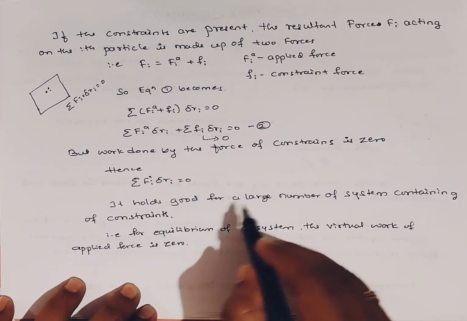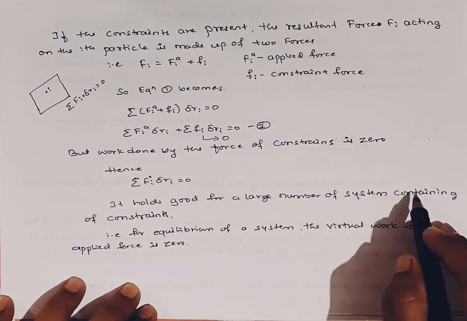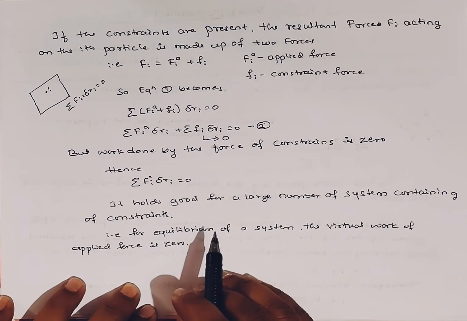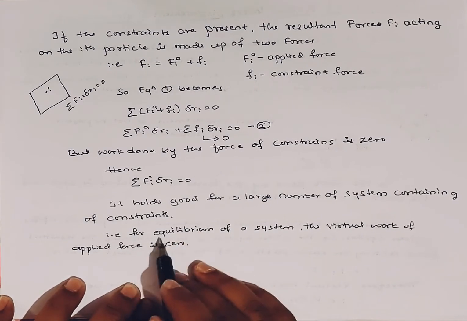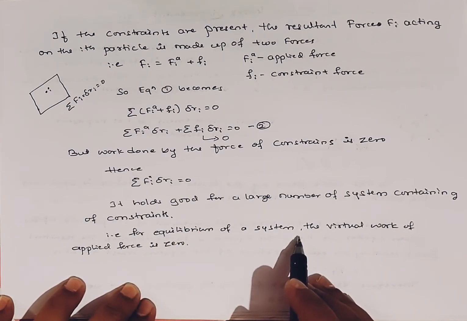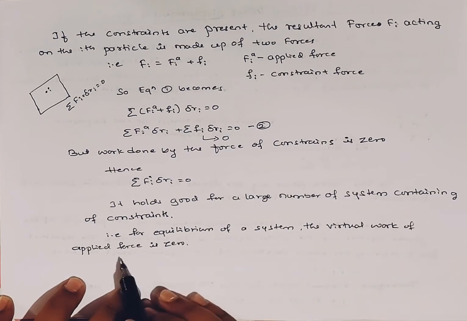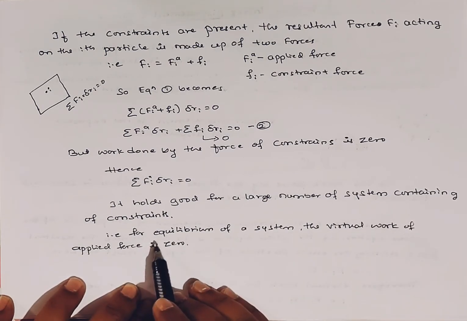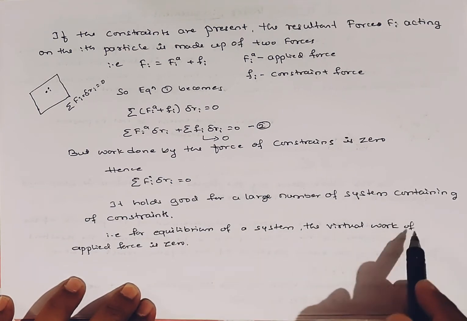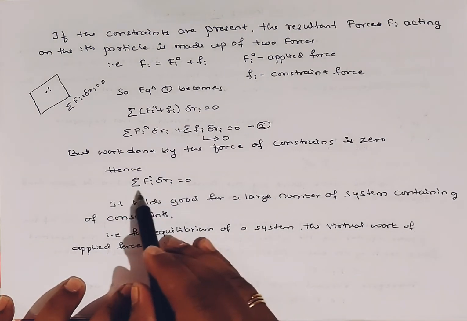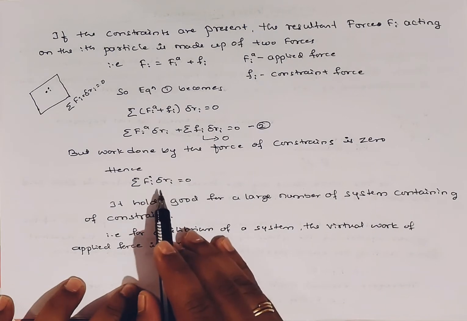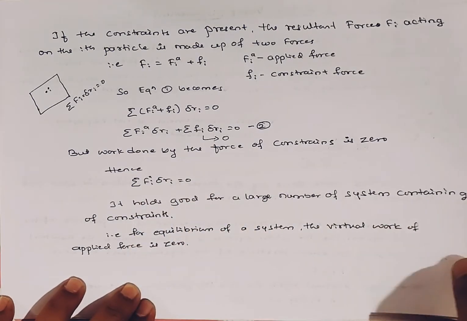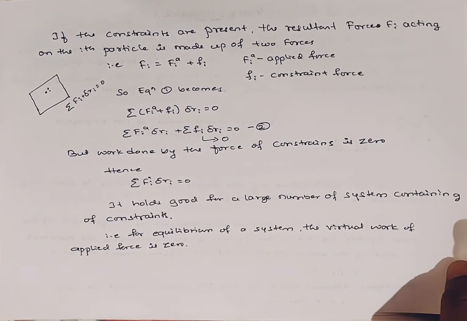It holds good only for a large number of systems containing constraints, and that is for the equilibrium of the system. The virtual work for the applied force is 0. Okay, for the equilibrium of the system, the virtual work for the applied force is 0. This is nothing but what we have to call virtual work. Let us see what the principle of virtual work is.